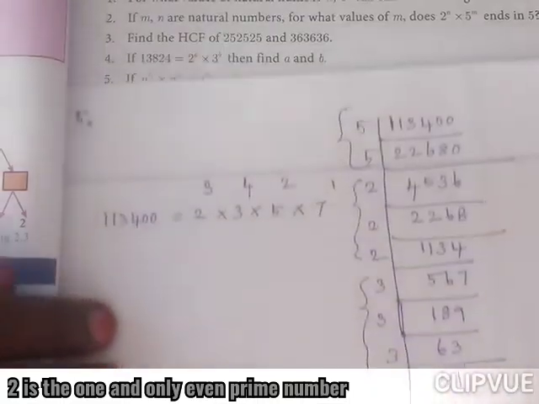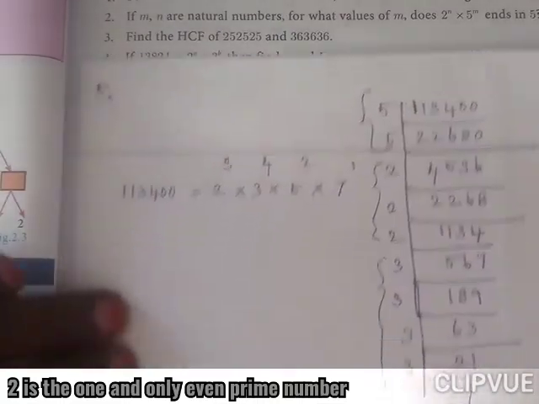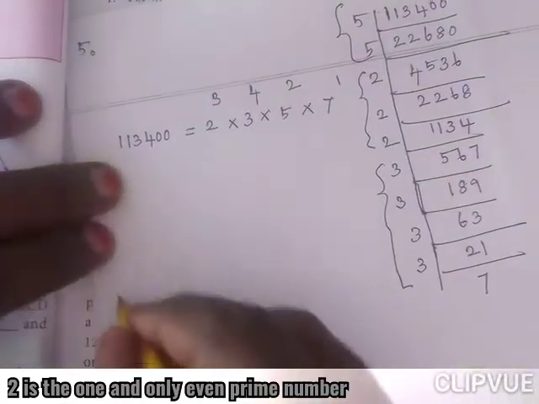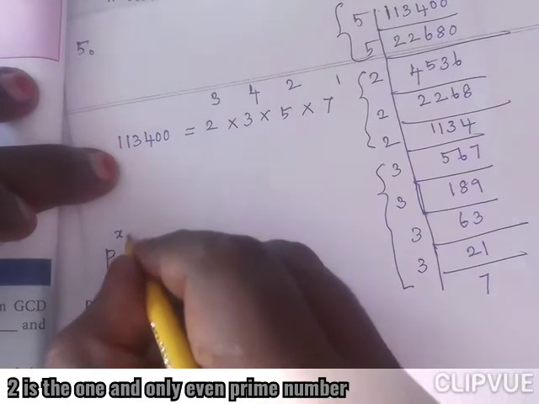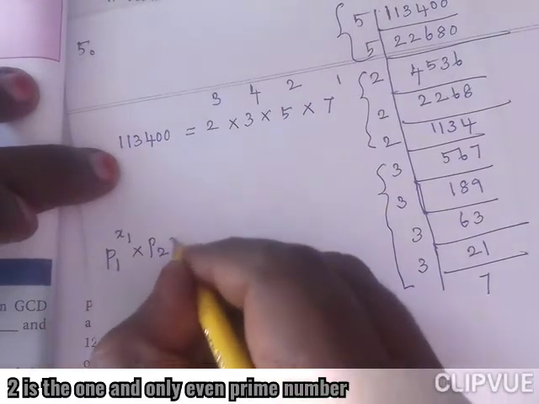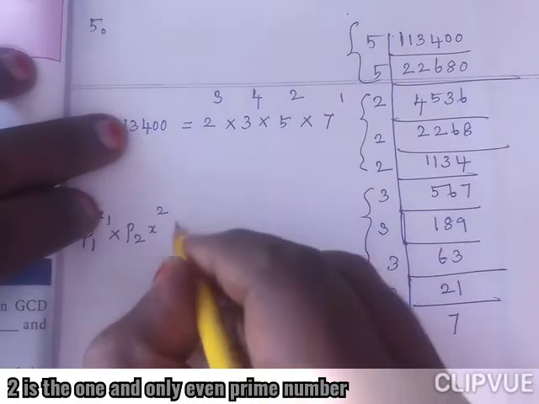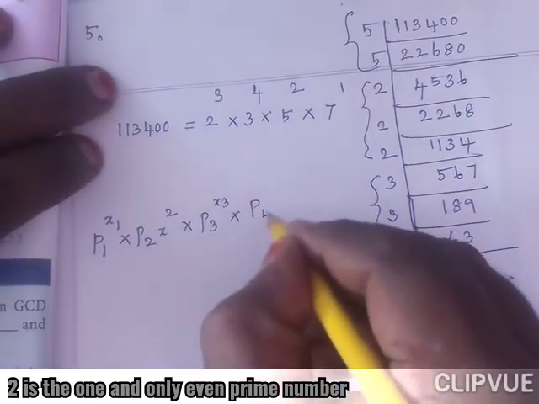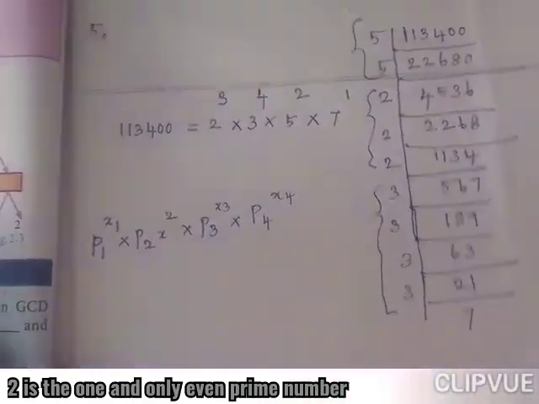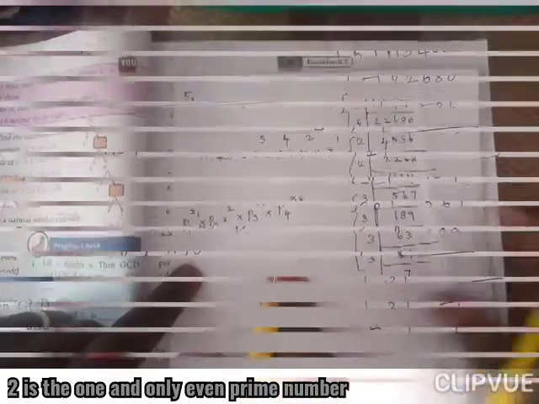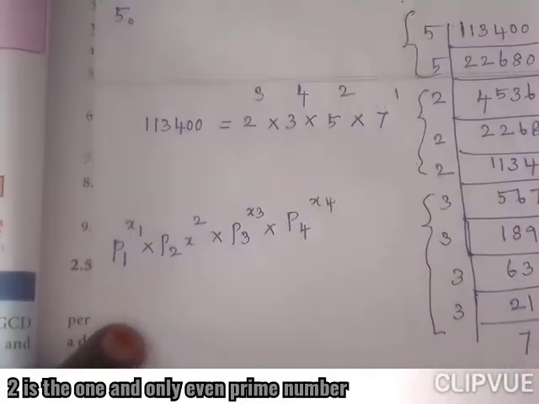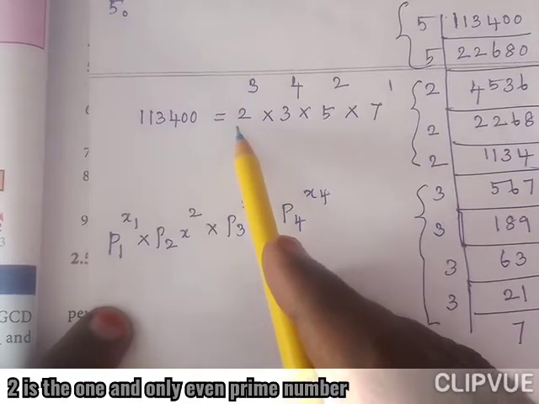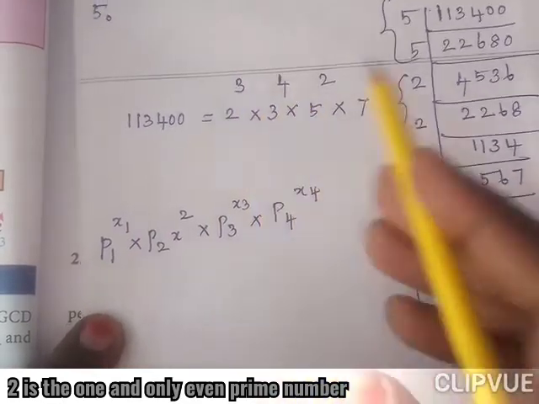Now compare with the given: P1 power x1 into P2 power x2 into P3 power x3 into P4 power x4. This is the given order. P1 is the first prime factor, that is 2. Its power is 3, so x1 equals 3.